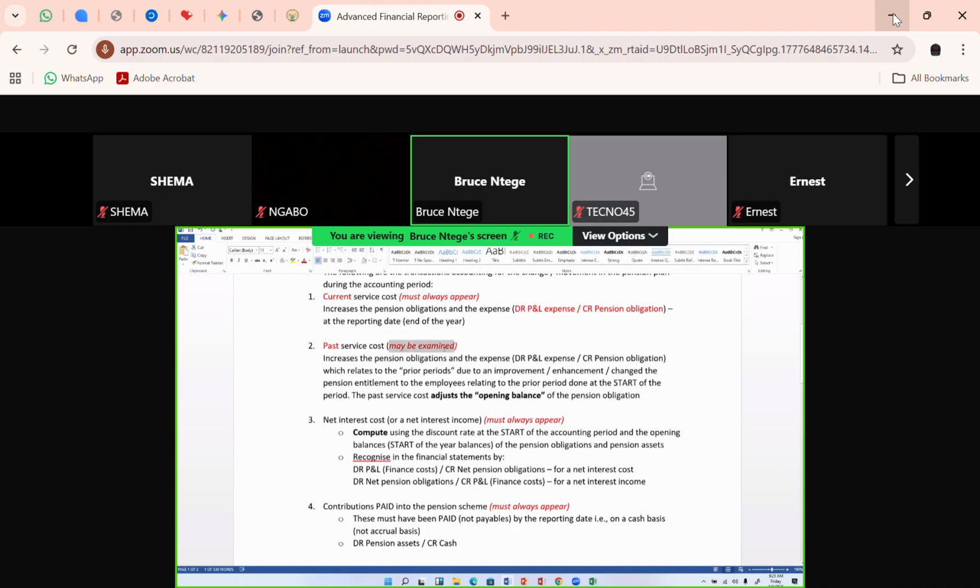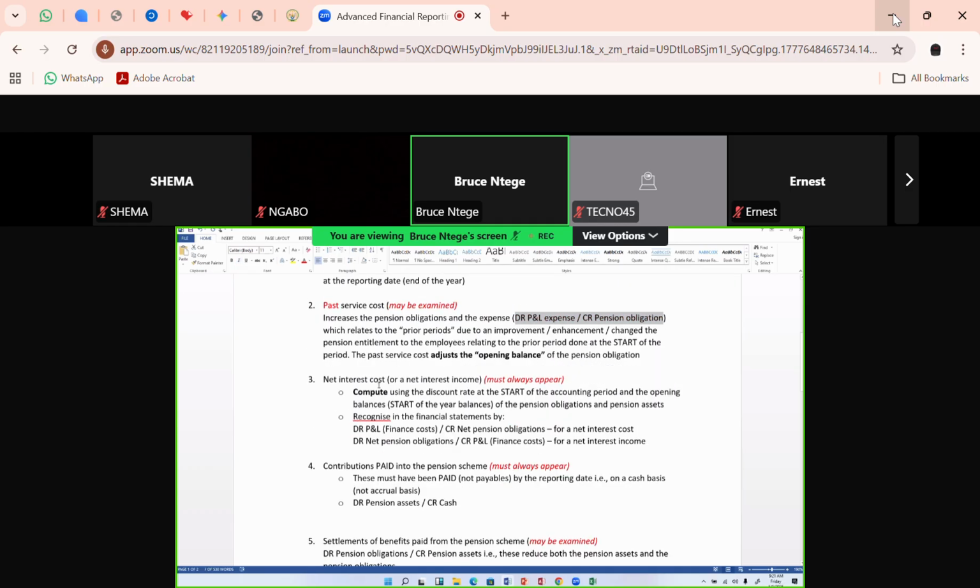It may be examined. The moment it comes, just know that you're running that kind of double entry. Fine. Otherwise, in the exam, you'll always have a net interest cost. That one, you will not run away from it. First, you'll need to calculate it. Secondly, you now need to recognize it in the financial statements.